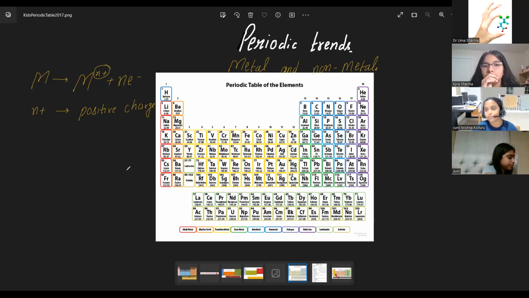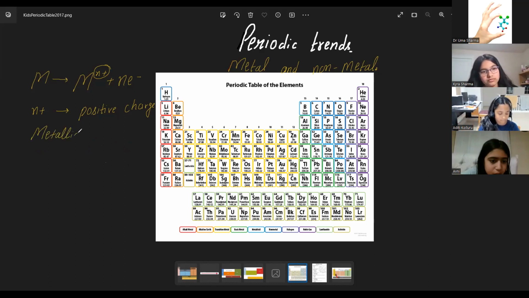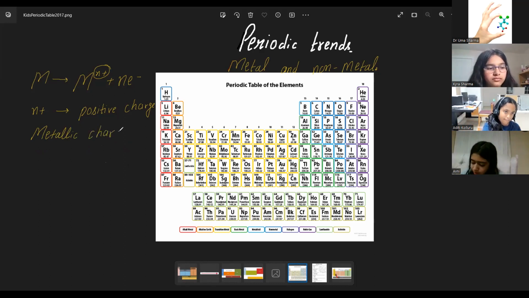Now, you people are going to help me in understanding the trend. First of all, this is called metallic nature. What is metallic character or metallic nature? It is the tendency to lose electrons.